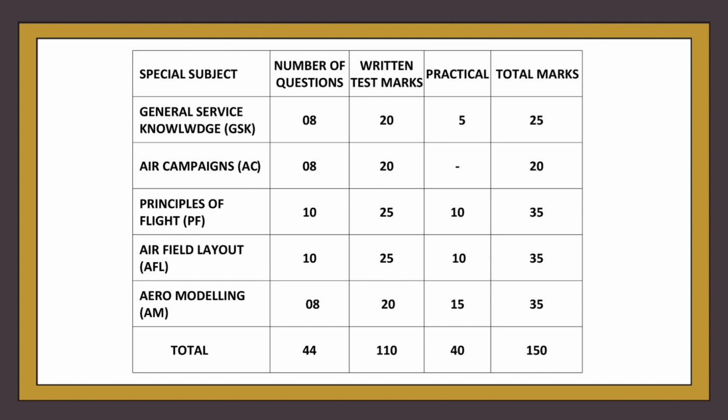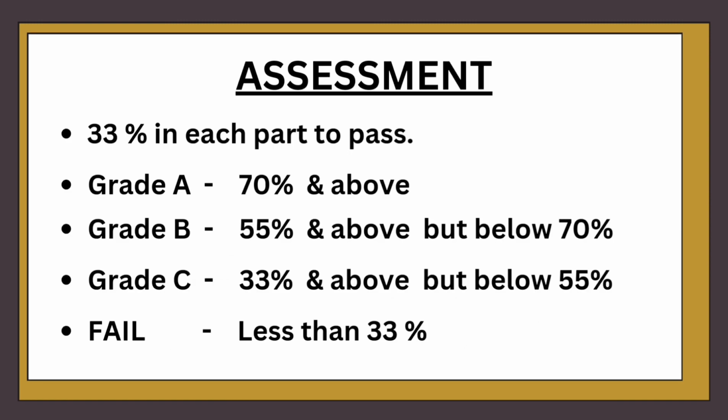And the mark distribution will be: GSK will have 8 questions of 20 marks, air campaign will have 8 questions of 20 marks, principle of flight will have 10 questions of 25 marks, airfield layout will have 10 questions of 25 marks, aero modeling will have 8 questions and 20 marks. And GSK, principle of flight, airfield layout and aero modeling will have practical marks too, which is 5, 10, 10 and 15 respectively. Again, the paper will have 44 questions in total and include 150 marks.